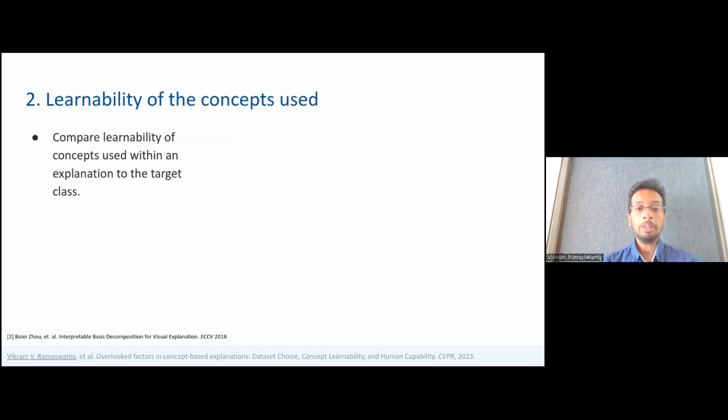Next, we consider how learnable the different concepts within an explanation are. An implicit assumption made in concept-based methods is that the concepts used are easier to learn than the target classes being explained. For example, if the class bedroom is being explained using the concept bed, among others, we would like the model to first learn the concept bed and then use this in order to predict the class bedroom. However, if the concept bed is harder to learn than the class bedroom, this would not be the case. Thus, we compare the learnability of concepts to the learnability of the target classes.